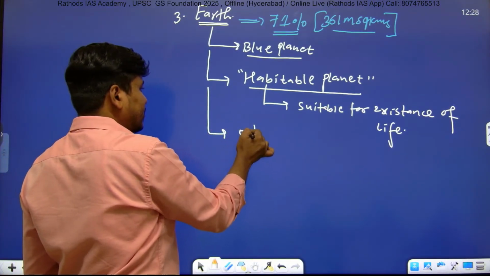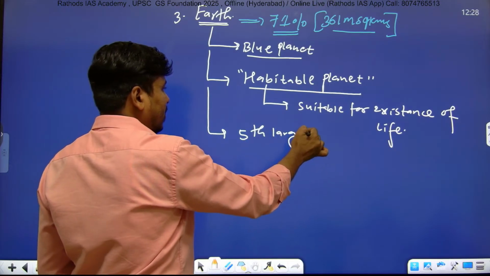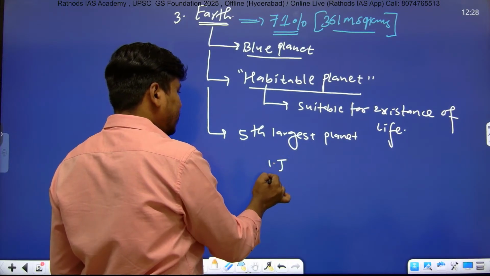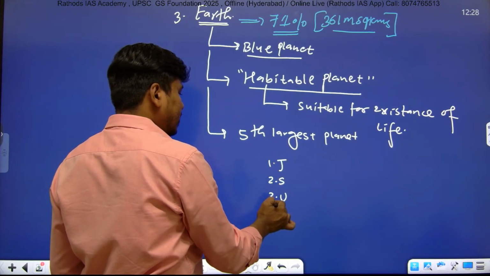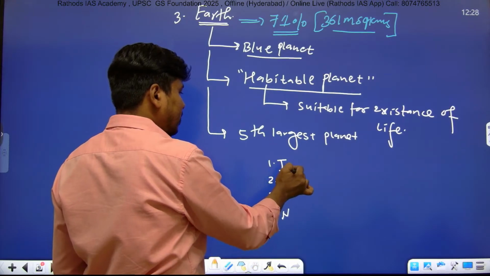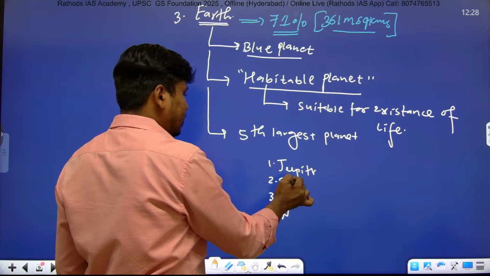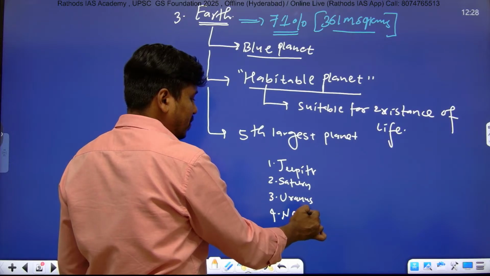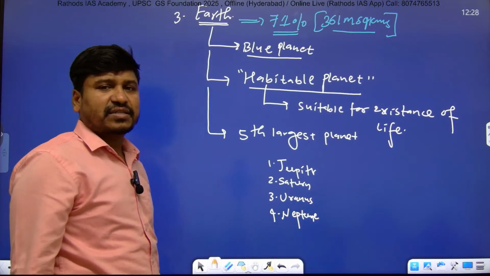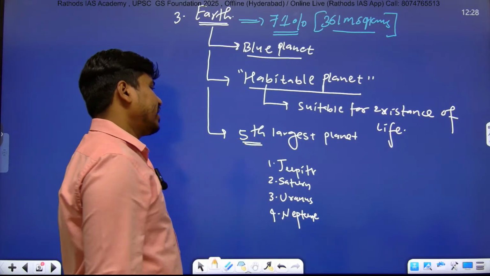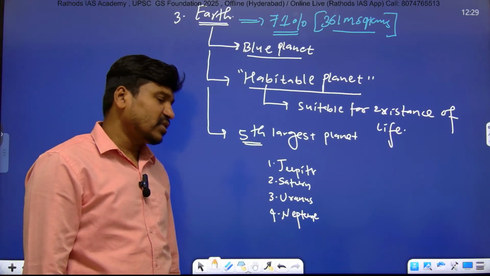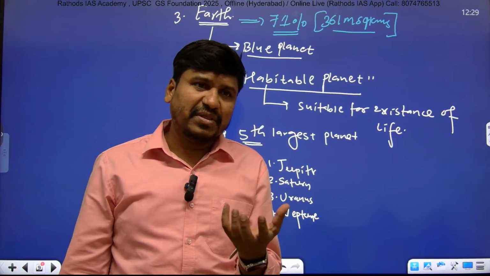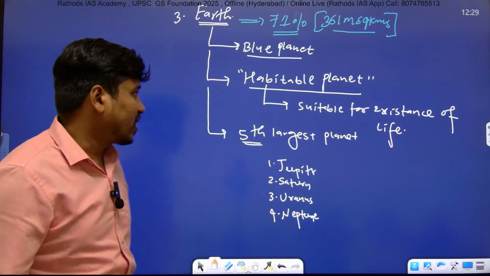And it is the fifth largest planet in our solar system, after Jupiter, Saturn, Uranus and Neptune, right? After these four outer planets, the fifth largest is Earth. All four outer planets are large, and Earth is the fifth largest planet, right?